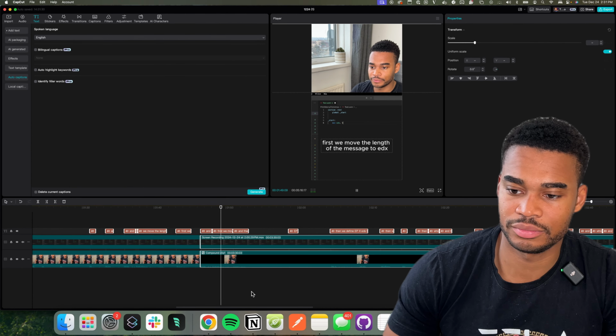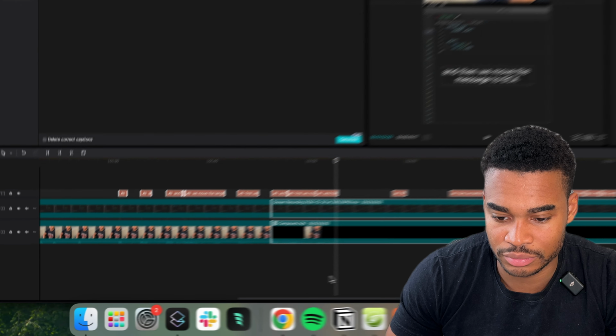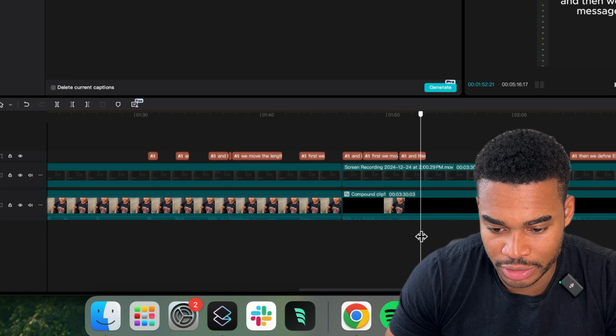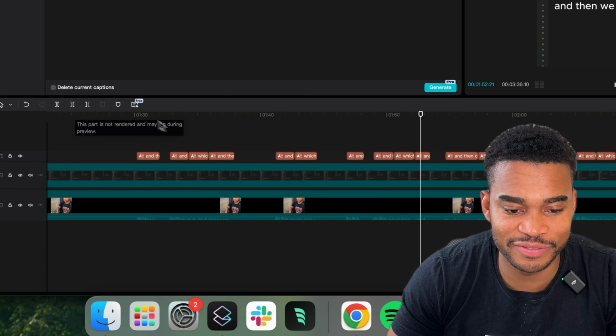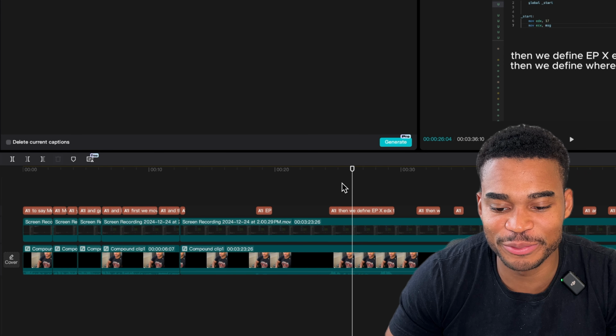And in assembly, it's like this. First, we move the length of the message to EDX. And then we move the message to ECX. Okay, got the first part. I can't believe I missed C++. God damn it, I was wondering why it was so easy. It could have taken me 20 minutes if I had to do C++.